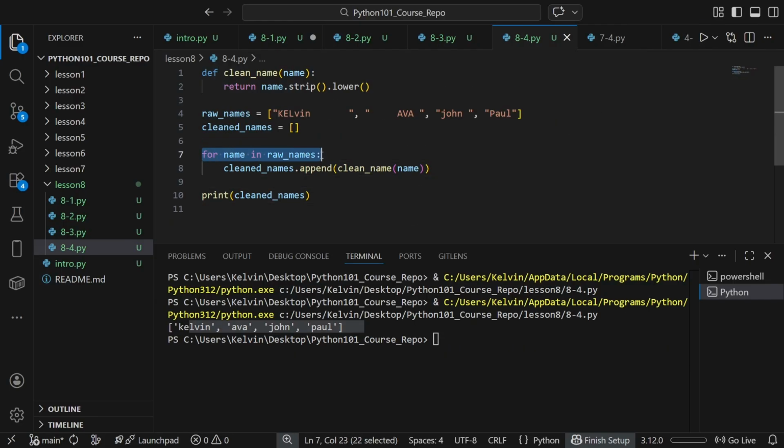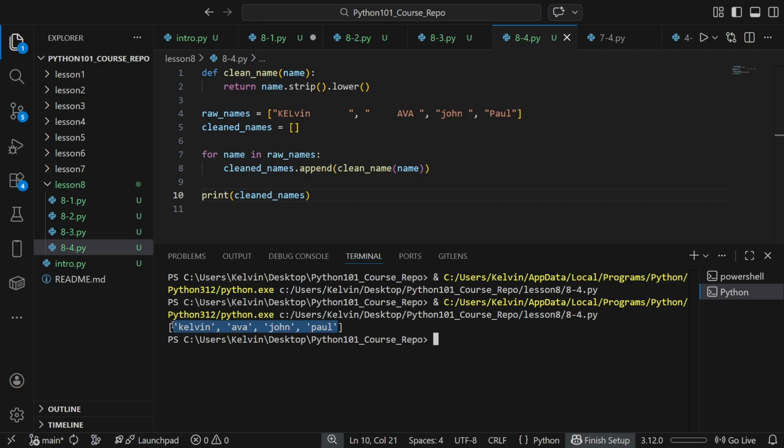As you can see, we get Calvin, Ava, John, Paul with the clean name function applied on every single one.